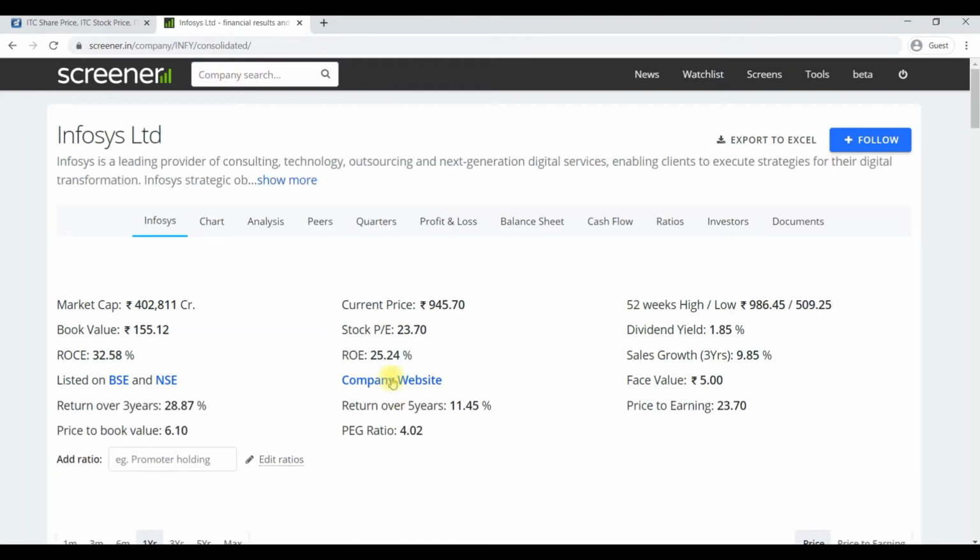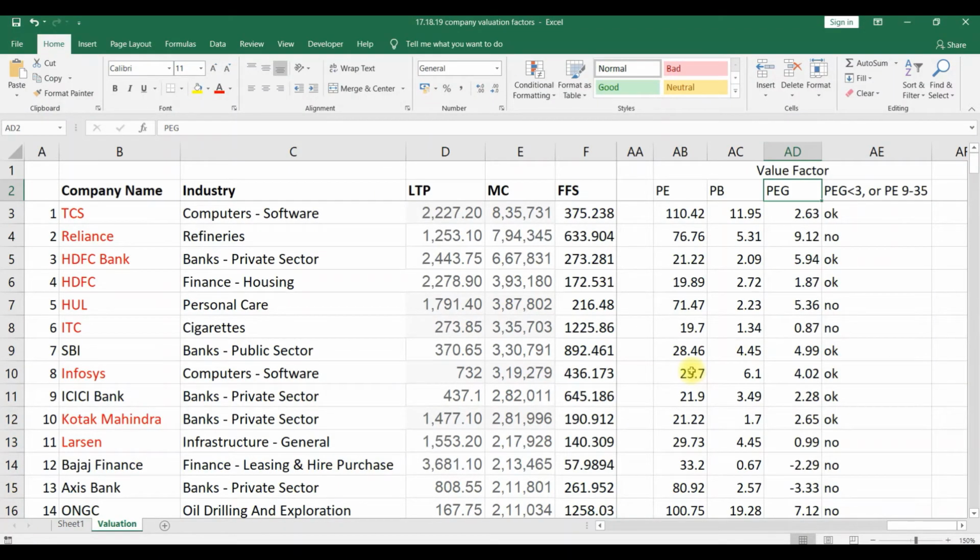Once you search the company, if you are not finding price to earning, price to book value and PEG ratio, click add ratio here, type price to earning, select, price to book value, select, PEG ratio, select. All three ratios will be added, and once you add them, they will be there forever. Then collect the information for all the stocks in the universe you have created. Once you have extracted the data, we'll use it to screen stocks for a conservative investor as well as an aggressive investor. It will be shown in the next video.